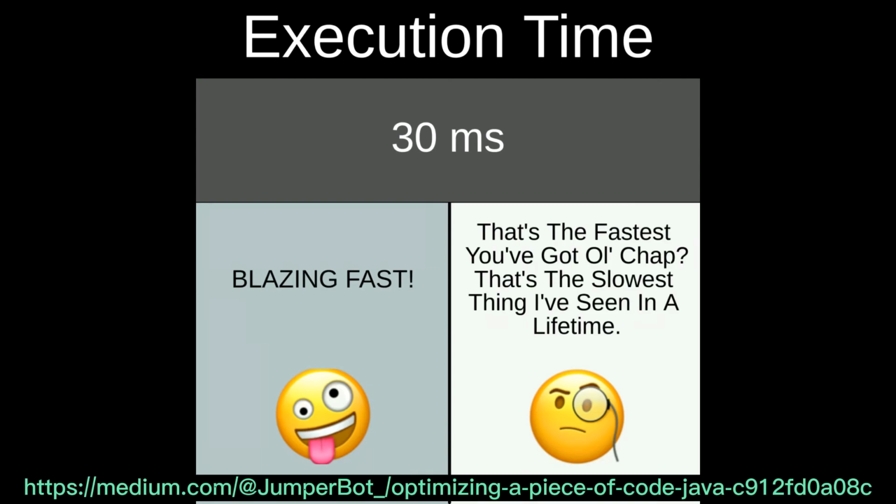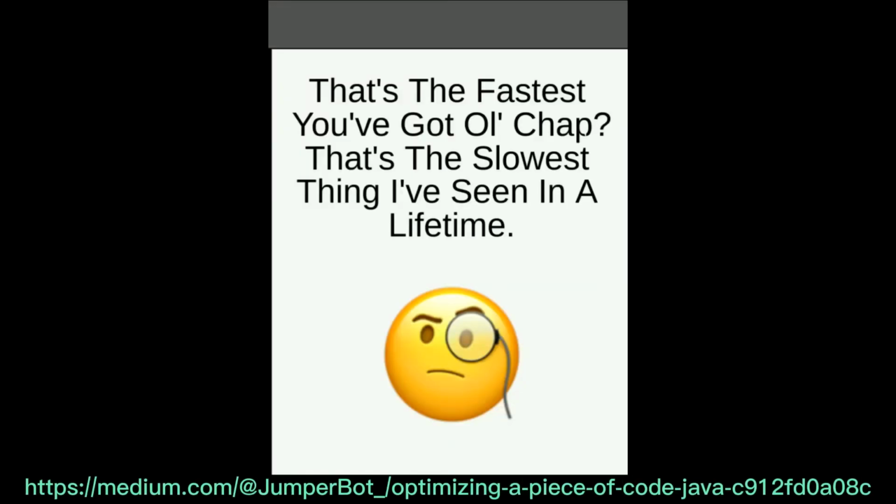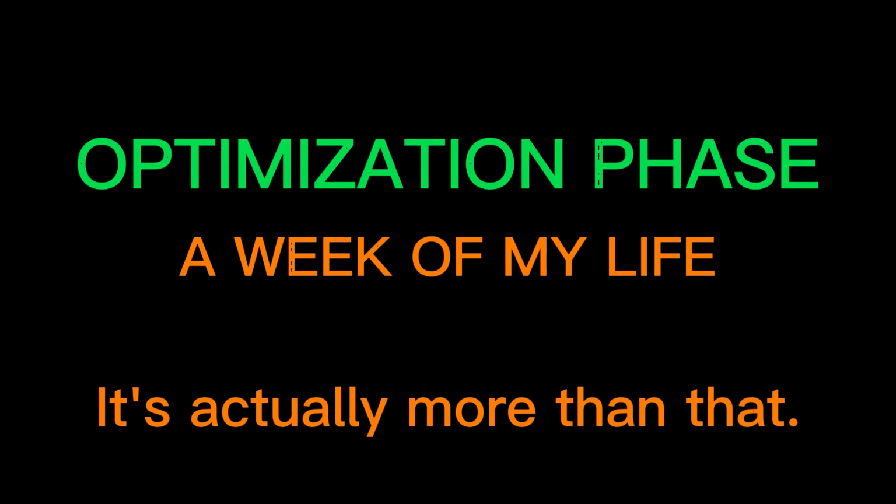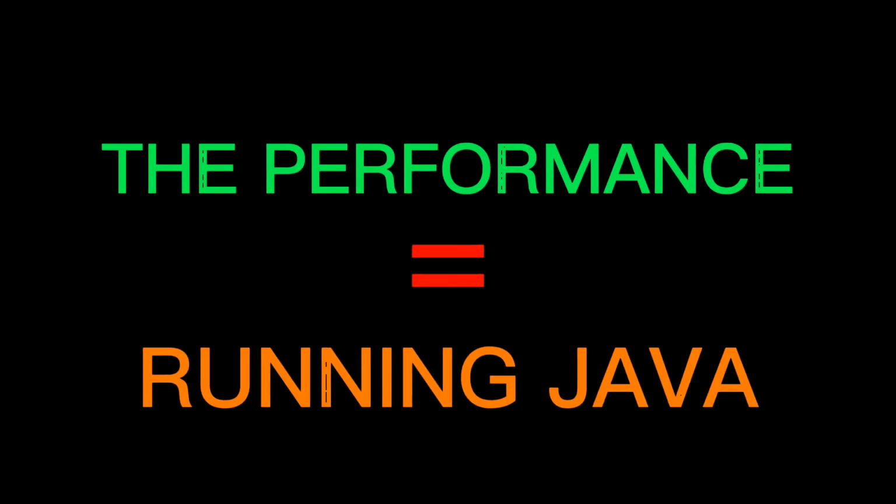When you see the code as that menacing beast in the UX department, everything you see is slow. The optimization phase took out a week of my life just so that it would go like that. In other words, I tinkered with every single method I could find just so that the performance would be like running a program in Java.